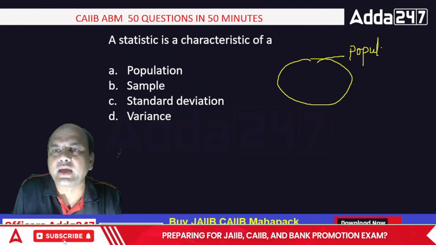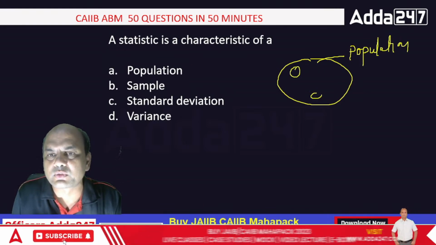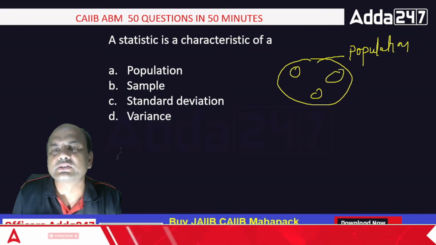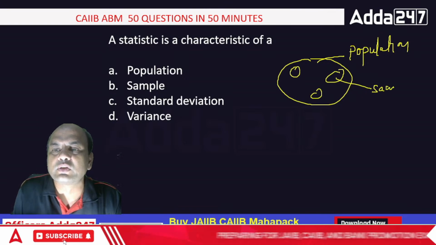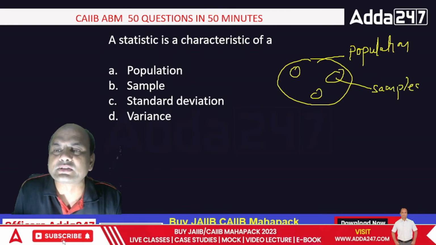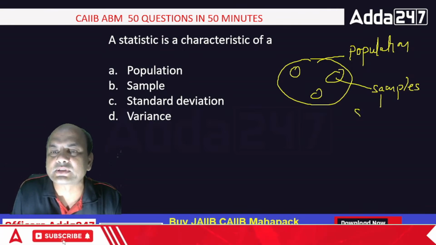Okay. And from here, what do I take? I take some samples over here. Let's take 3 samples. So these are the 3 samples. Whatever I do on samples is called a statistic. S for S. Always remember, statistic.